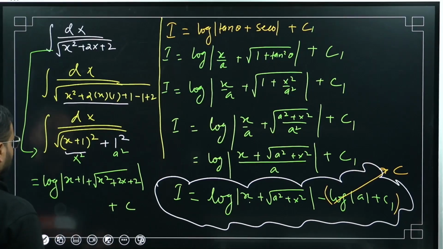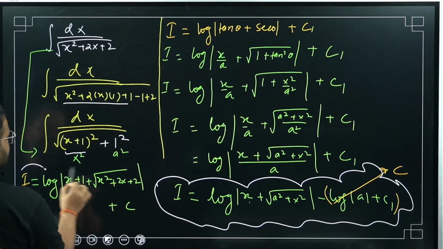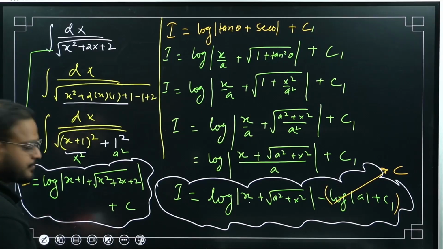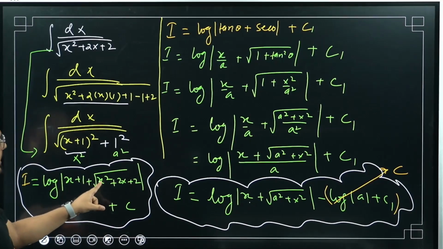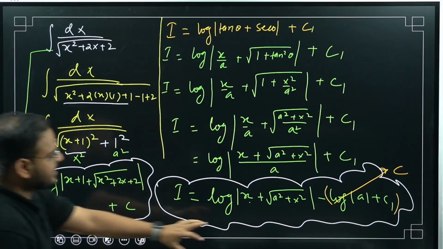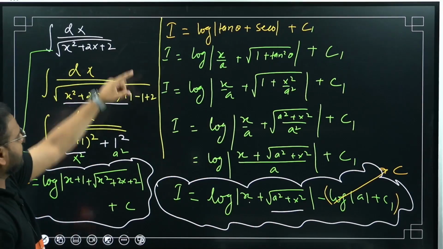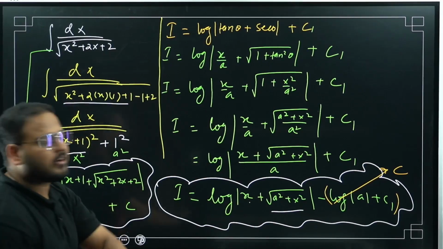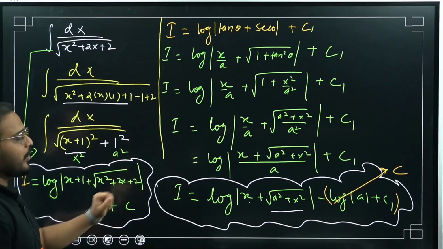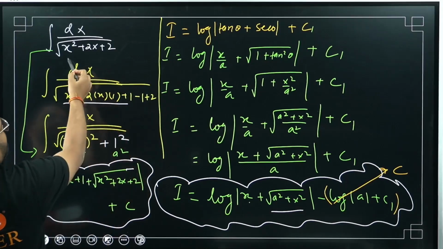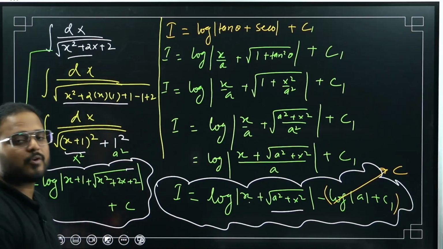I know it is a little congested for the final answer, but please accept this. Please have a look. Log of x plus 1 plus root of x square plus a square. Have a look. A square plus x square, same root is there. So same thing I've written over here. If you want, you can write this as x plus 1 the whole square and 1 square, but I wanted to write this whole thing. So this whole thing comes from here, and plus c is the constant of integration.